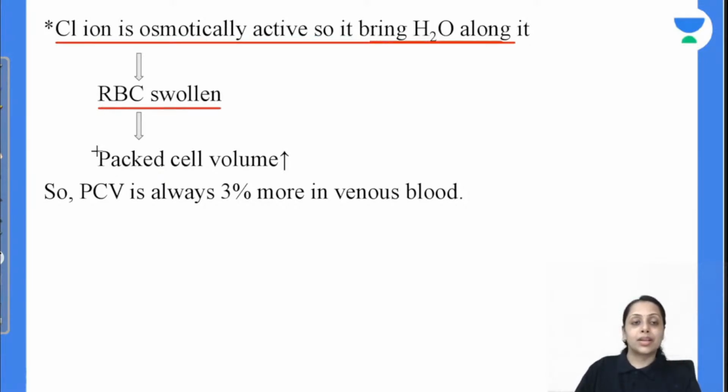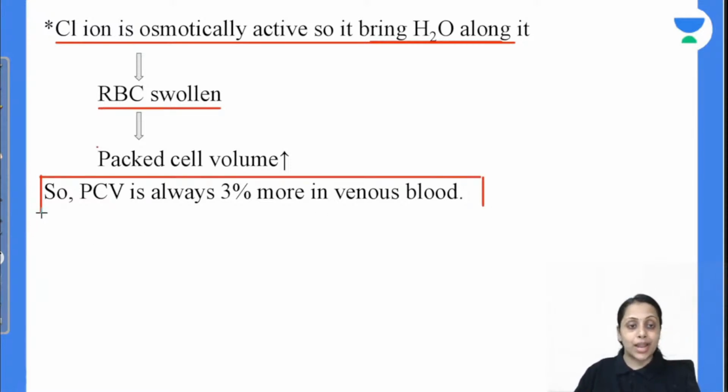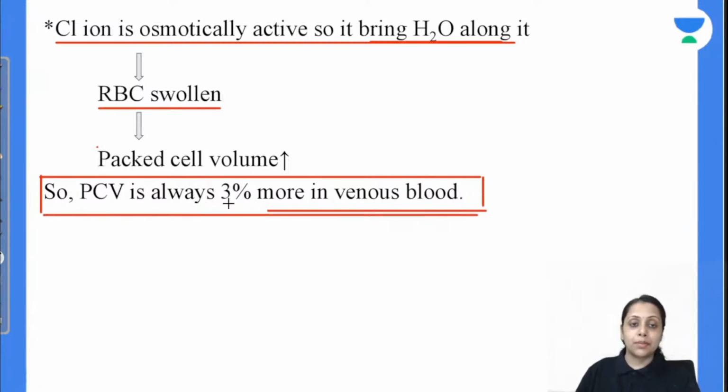So RBC becomes swollen. So that's why packed cell volume of venous blood is more. Because of this swollen RBC, packed cell volume of venous blood का क्या होगा, that is going to be increased. ठीक है, this point is also important from the exam point of view to remember, everybody.